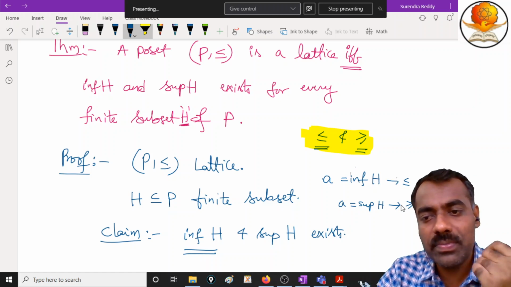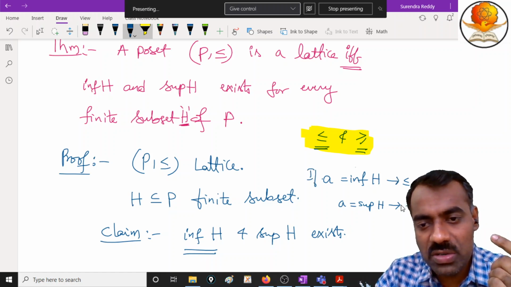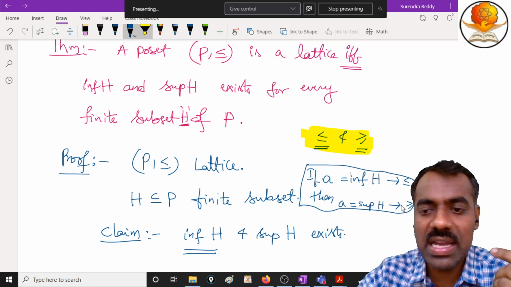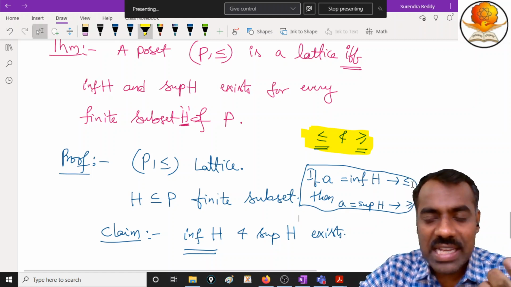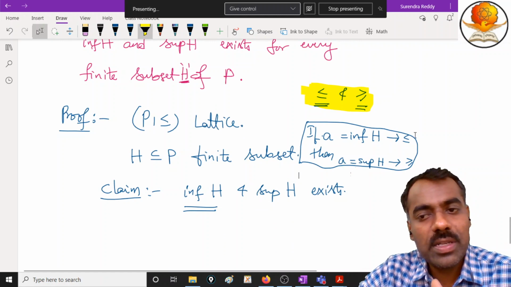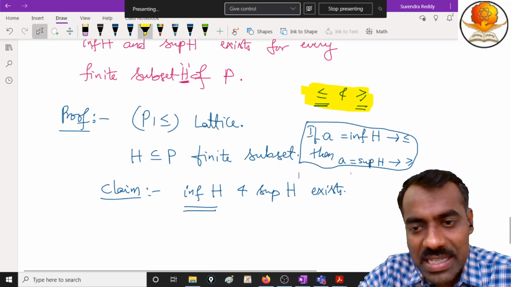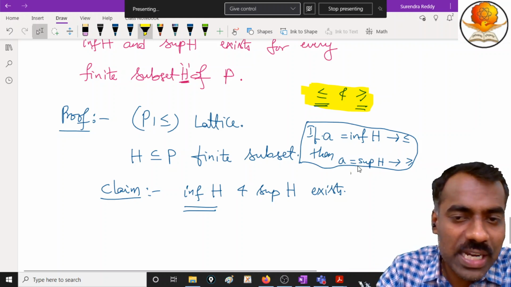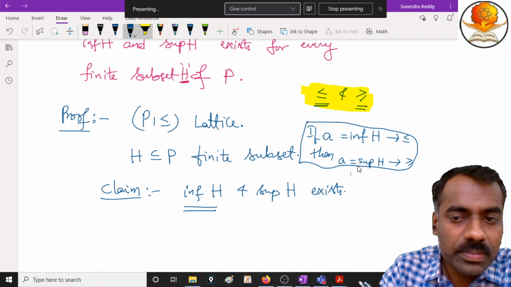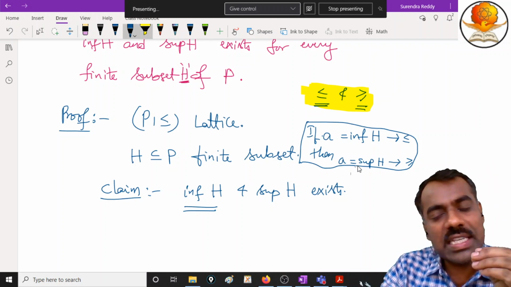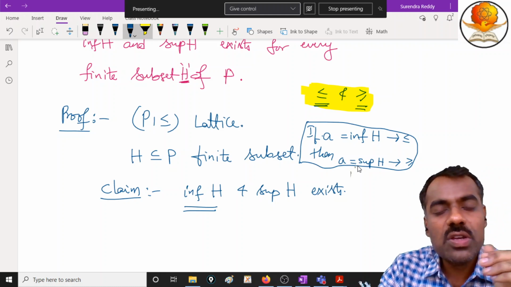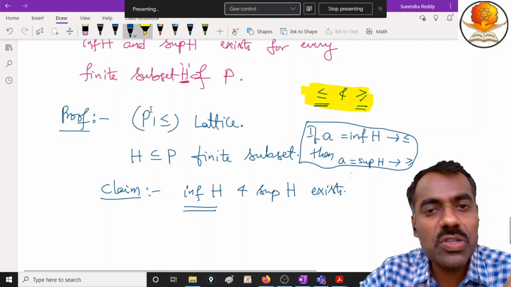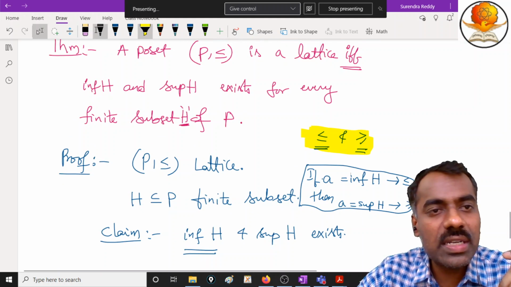Are you following? Whenever this is true, then this is true. Can you visualize now what I am saying? When you change the relation, the infimum will become the supremum, and this is nothing but the dual of the statement, right? So whenever something is true for every poset, then it is true for its dual also. So if we show that the infimum exists for every finite subset, then definitely the supremum also exists for that set. Is this clear? Because of this dual principle. So the dual principle, we use it mainly.